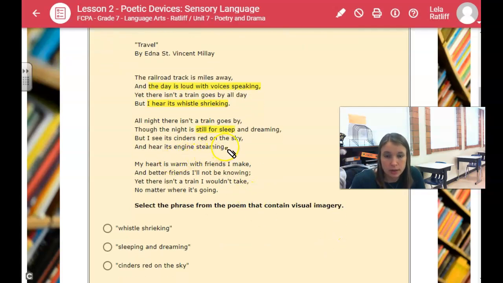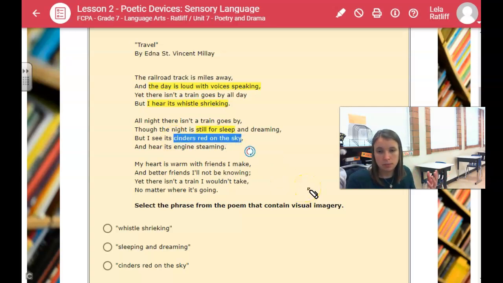However, in the cinders red on the sky, whenever the sun starts coming up in the morning, the sunrise makes the sky sometimes red and beautiful. That's what they're referring to. And here it's engine steaming, so the trains are starting to roll again. My heart is warm with friends I make, and better friends I will not be knowing. Yet there isn't a train I wouldn't take, no matter where it's going.